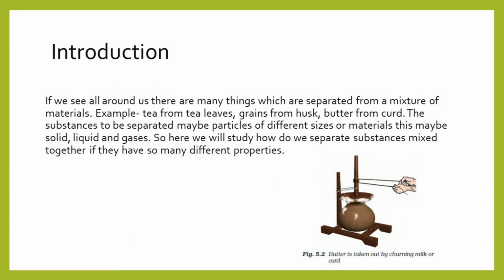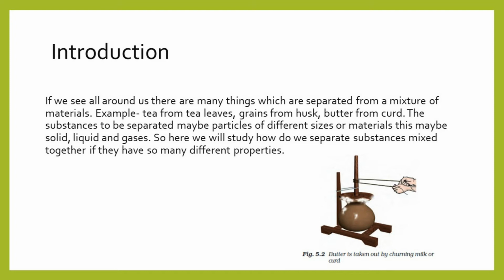Now, when we make curd, the curd is mixed with cold water and then churned with a wooden churner for some time, and due to this churning, the butter separates out from the curd and floats up. So, we can separate butter from the curd. The other component of curd is buttermilk.